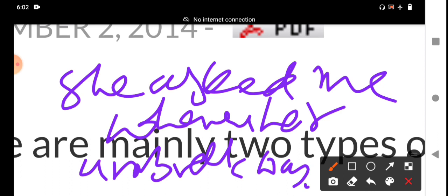What is another change? The pronoun. My umbrella changed into her umbrella because she, the reporting subject, is feminine gender. So she said to me, "Where is my umbrella?" becomes she asked me where her umbrella was.